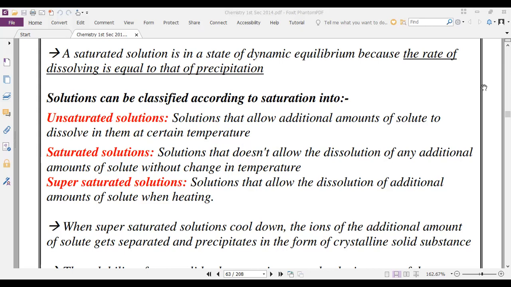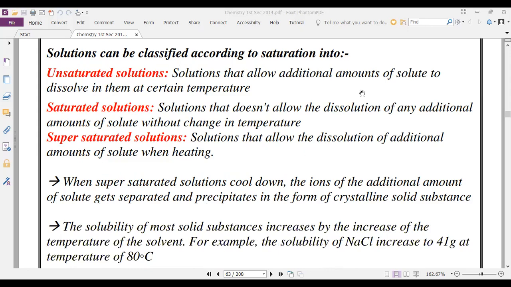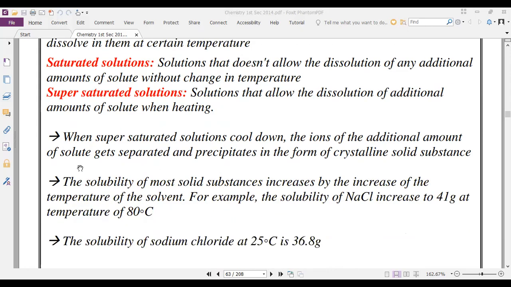So what is meant by super? Solutions that allow the dissolution of an additional amount of solute when heating. Yes, heating is the main condition. When a supersaturated solution cools down, the ions of the additional amount of solute get separated and precipitate in the form of a crystalline solid substance.